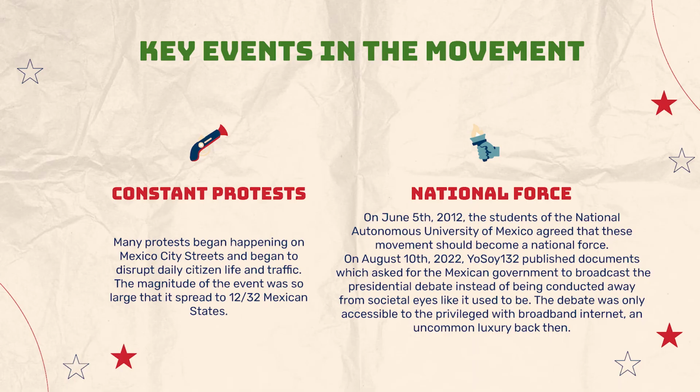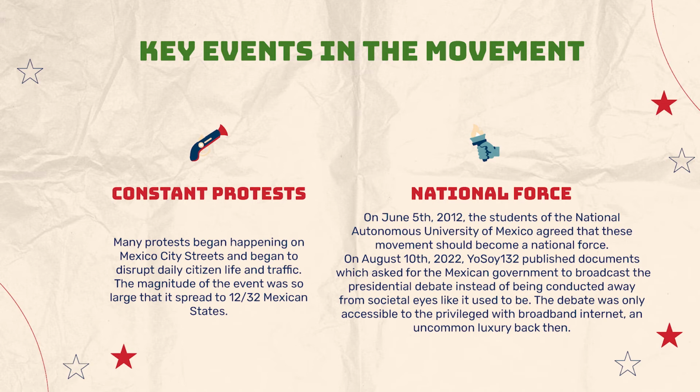So what are some key events in this movement? So there are constant protests that happen regarding this movement. So many of the protests began happening on Mexico City streets and began to disrupt daily citizen life and traffic. The magnitude of the event was so large that it spread to 12 out of 32 Mexican states. There's also heavy national force involved with this movement.